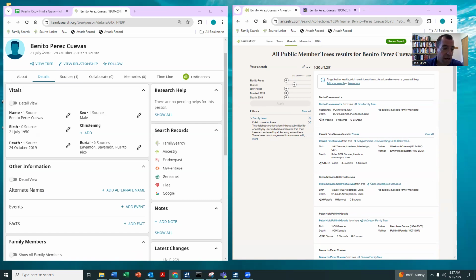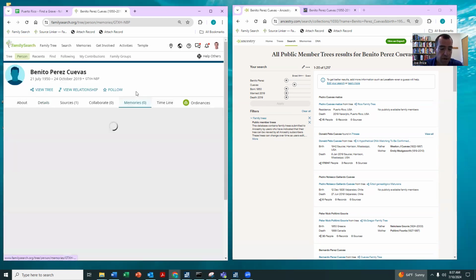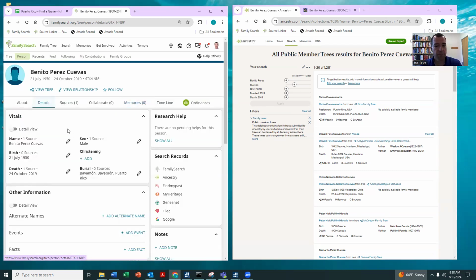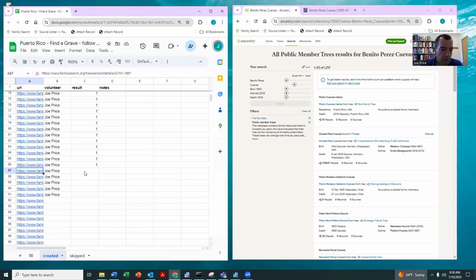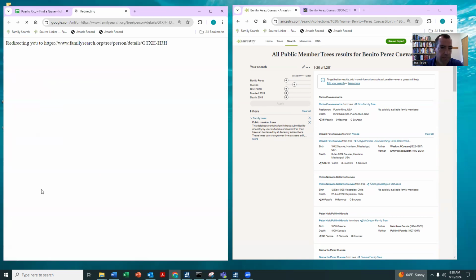So if Benito's children or grandchildren come to this page, they could easily go here to memories and they could add in a photo or a story or record something about him. So really we should think about a profile in the family tree as a place where memories can be kept. Okay, so then I'll just put a 1 and let's try another one.